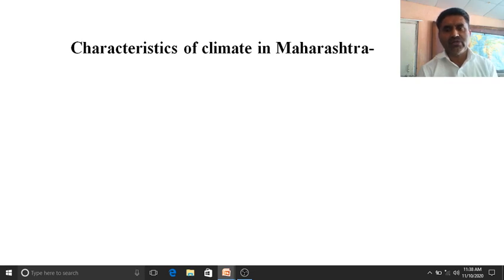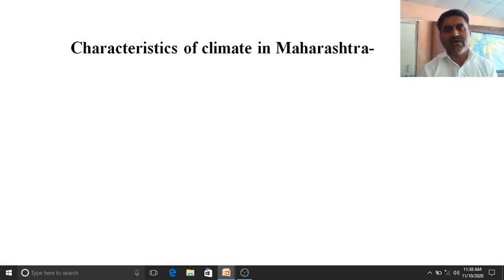As you know that India has a monsoon type of climate. Monsoon type of climate means there is a specific season of rainfall, that is rainy season, which occurs in the month of June, July, August, and September. So this type of climate is called monsoonal type of climate.